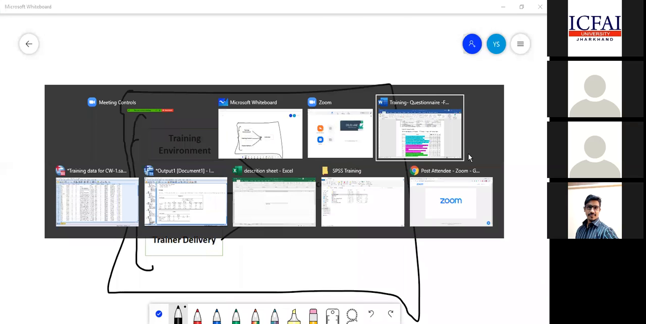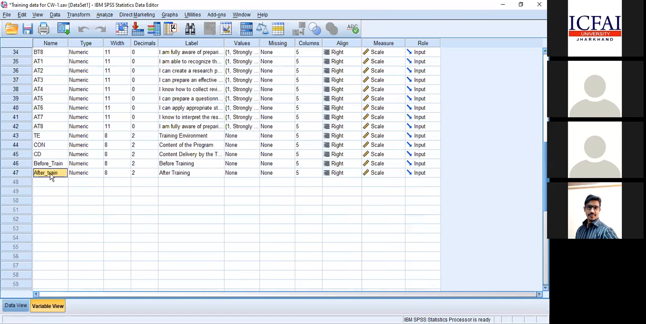See, how will you do a correlation test? I want to find out whether there is a relationship between the outcome after training and content delivery. Simple logic. I'm trying to give as much content as possible for the past one hour and in the previous session. Is there a relationship between content delivery and outcome after the training program or not? Do you agree with me? This is the logic. So how do I do the correlation?